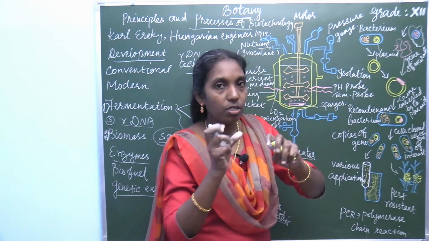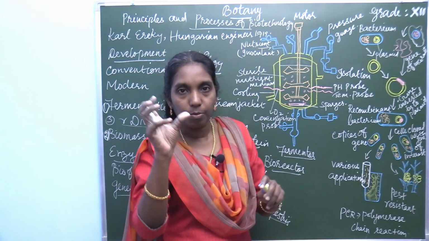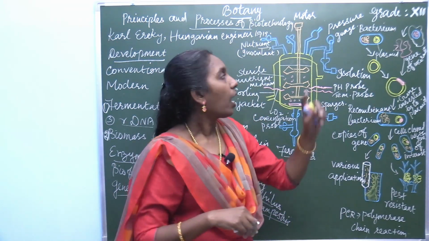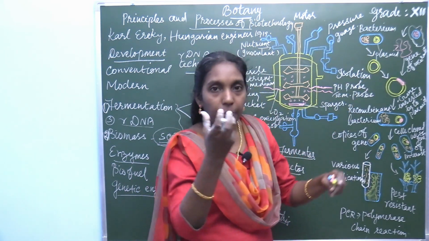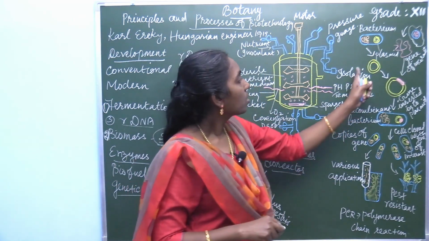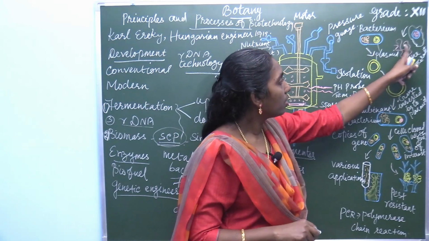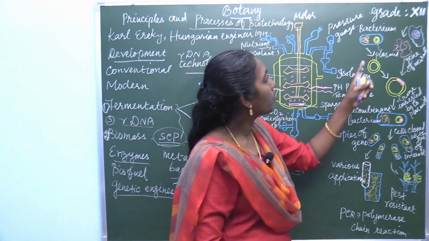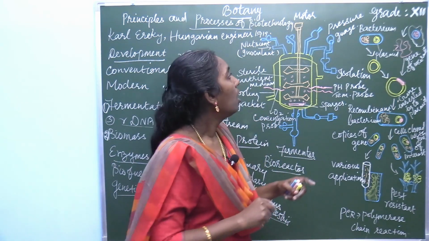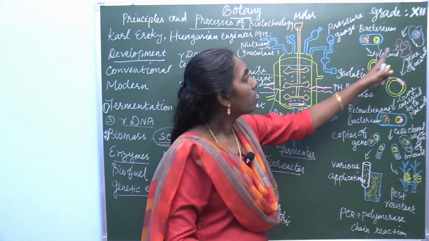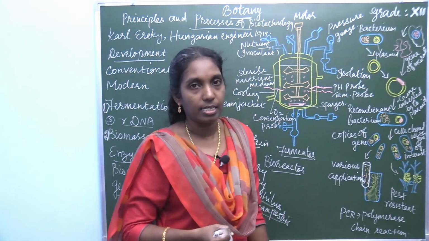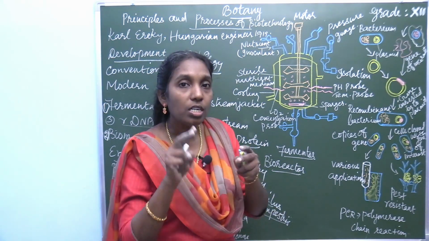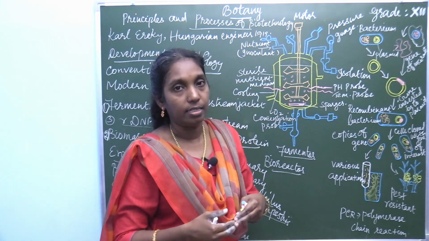First, isolation of the gene of interest from one organism and isolation of the plasmid from bacteria. So the plasmid is taken out, and the gene of interest is also taken out. Now, the first process is isolation. What is isolated? Isolation of the gene of interest.